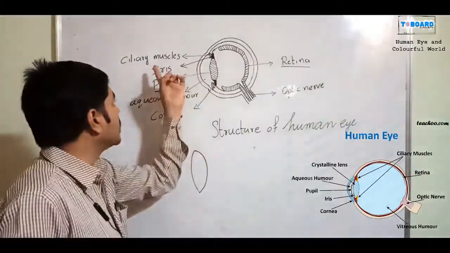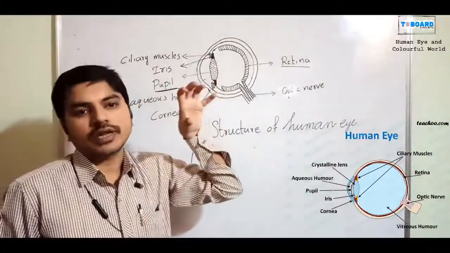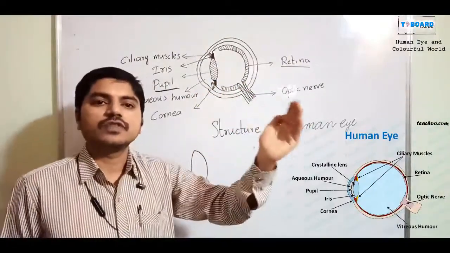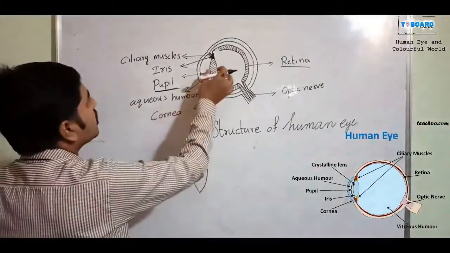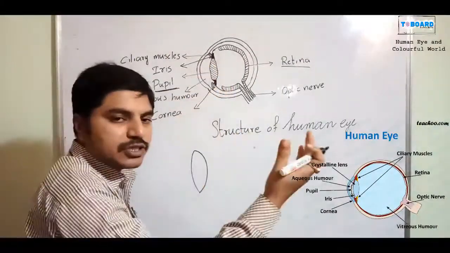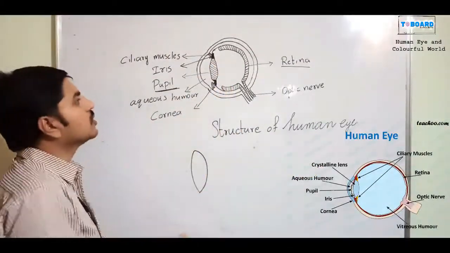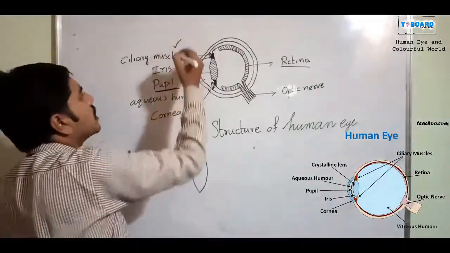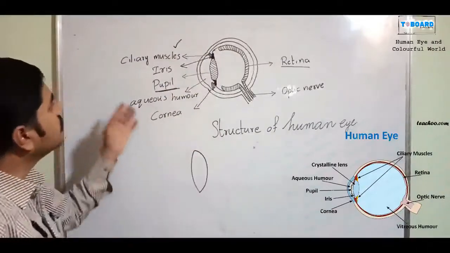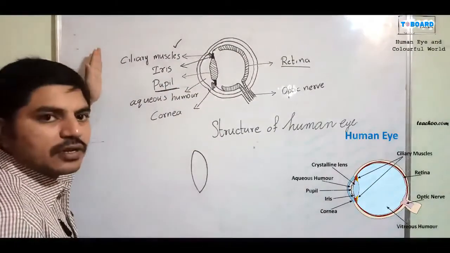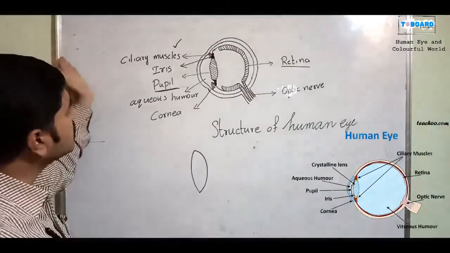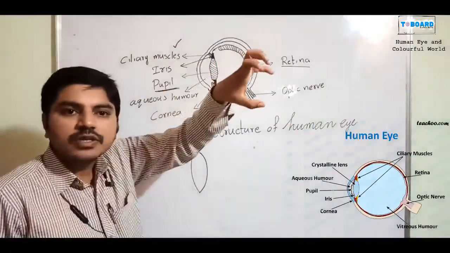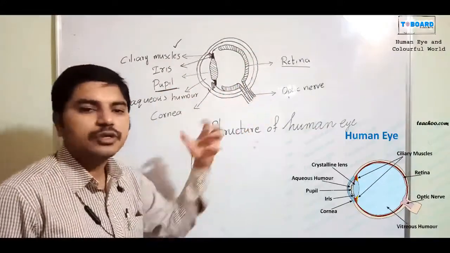This kind of muscle can adjust the zooming. We call it the accommodation of the eye. These ciliary muscles are used for expansion or contraction of the particular pupil. That is a special category of muscles. If any ray coming from infinity falls on the pupil, the pupil is a kind of receiving nature, and it can receive the light.